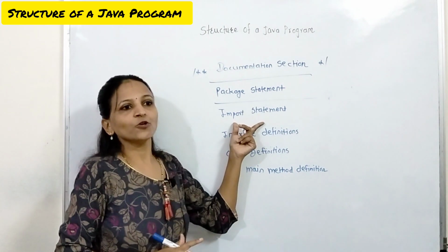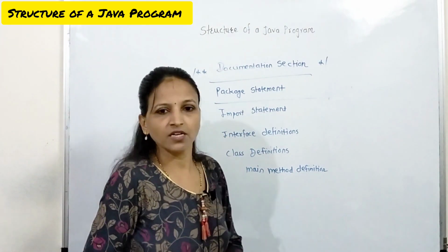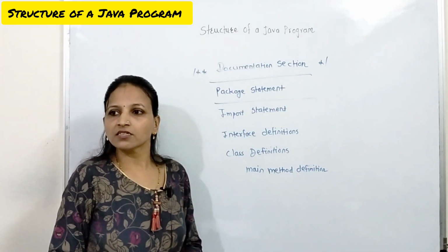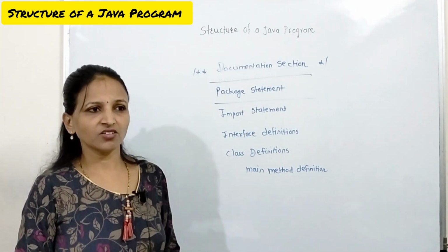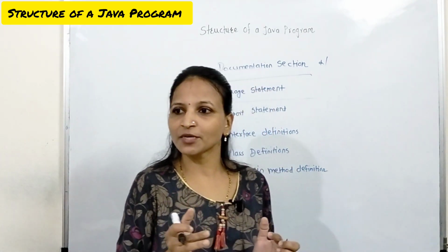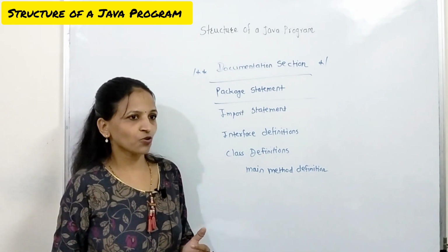Next one is the import statement. This is very much important. See, I am giving one example here, the java.util package, and inside that there is a collection. Collection means it is a group, like an array. An array is a collection of multiple elements of the same data type. In the same way, there is an ArrayList concept.